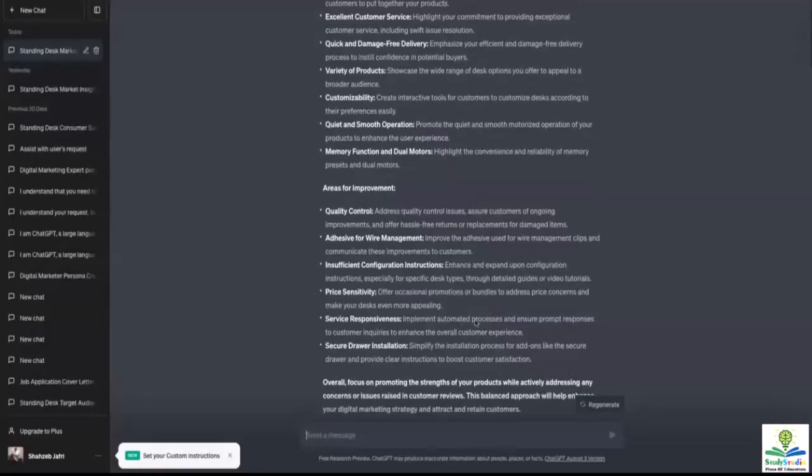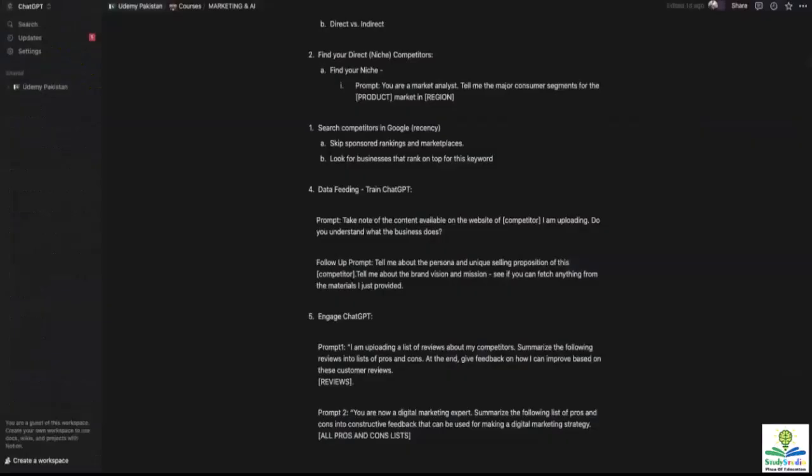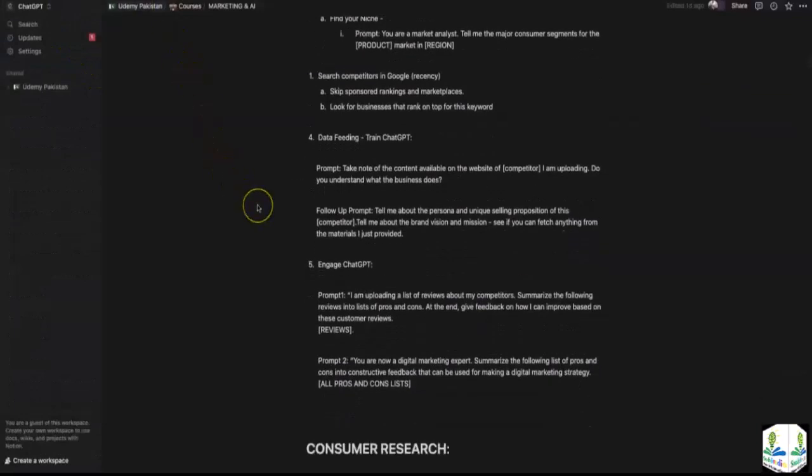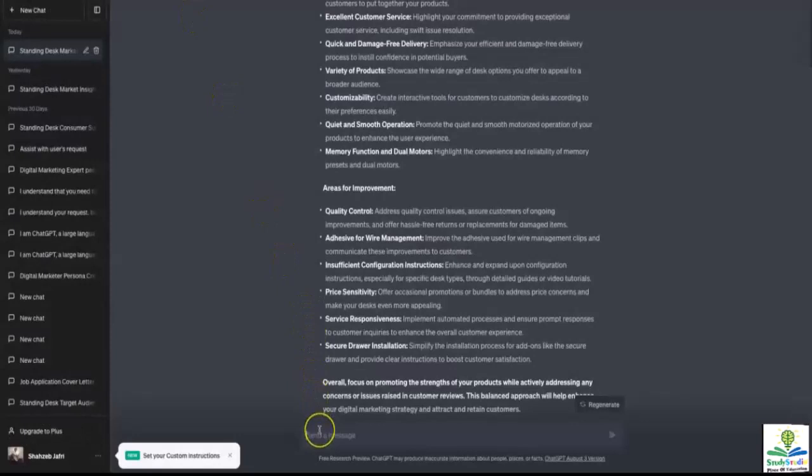So now what we'll do is we'll move towards our follow-up prompt, and we'll dive even deeper into this feedback, into the pros and cons list, and we'll now ask ChatGPT for very constructive feedback on the pros and cons list that it has generated. So I'm going to take this prompt and I'm going to put it in ChatGPT.